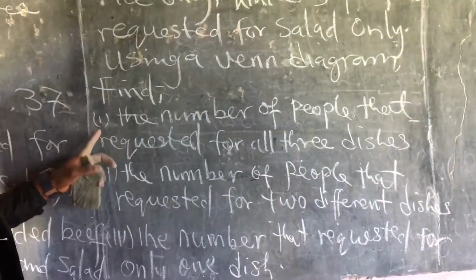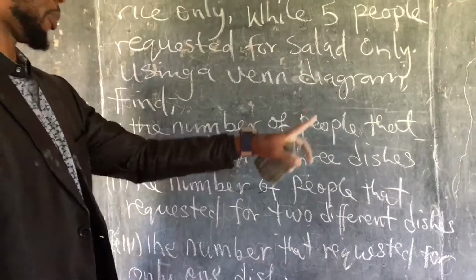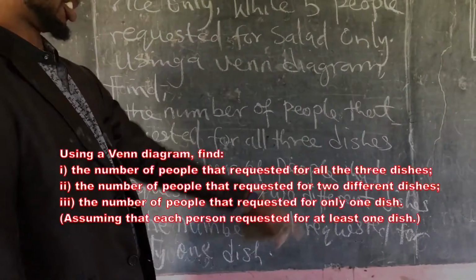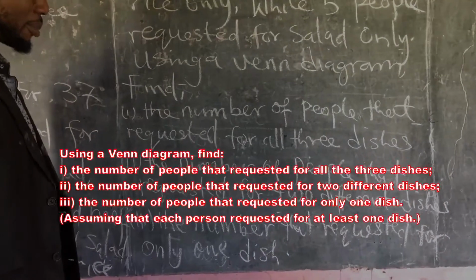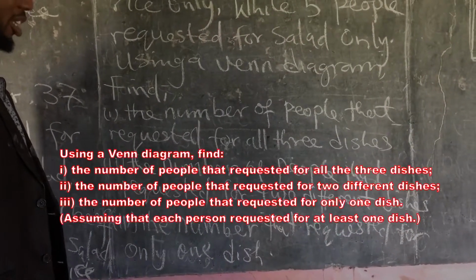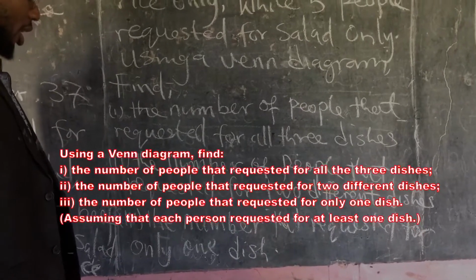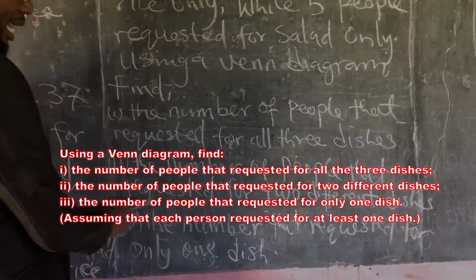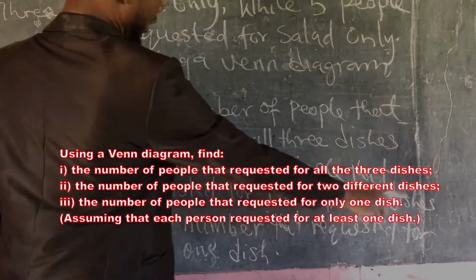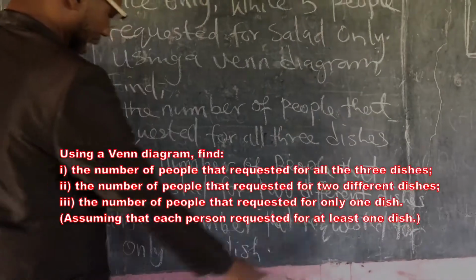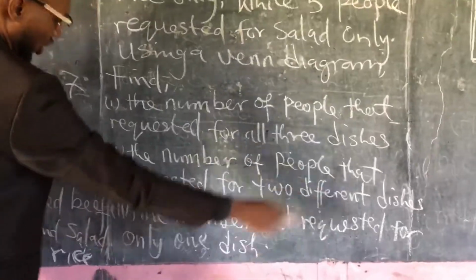Find number 1, the number of people that requested for all 3 dishes. So even the eminent Ajebo people, it's a bit of chop well. Some people even chop the whole 3 foods. Number 2, the number of people that requested for 2 different dishes. And then for here, the number that requested for only 1 dish.